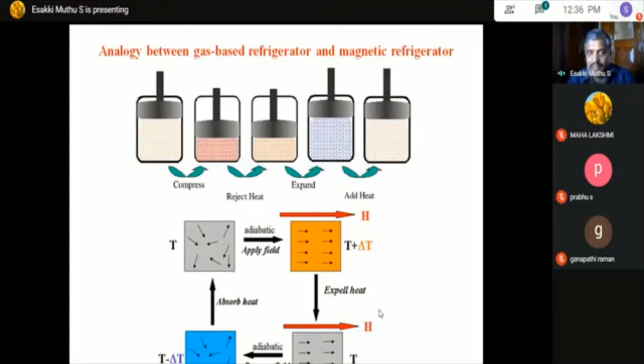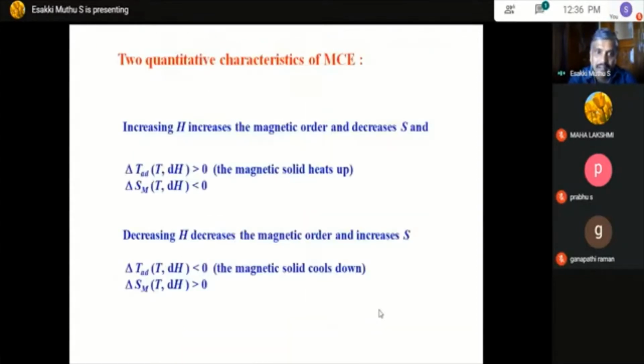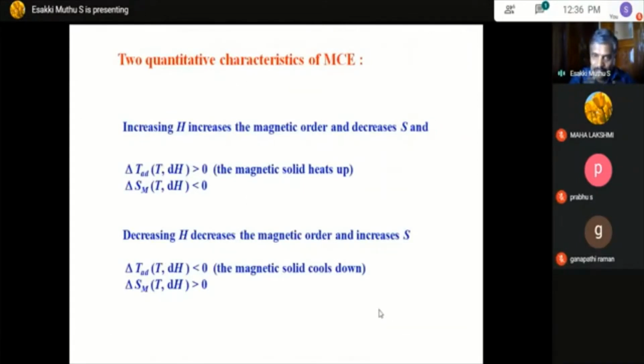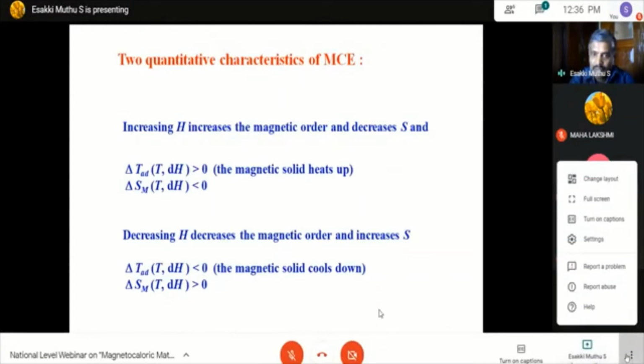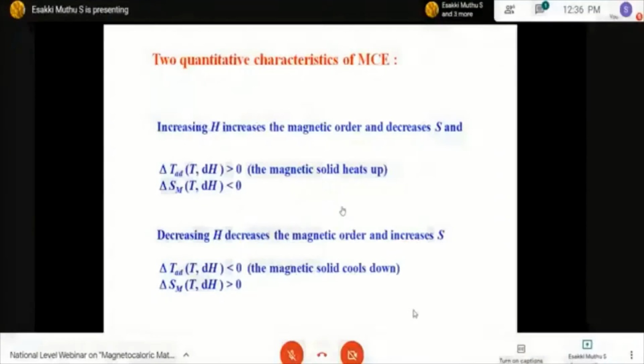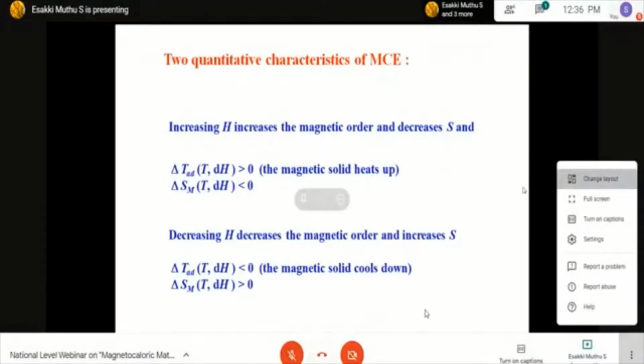So what is the theory? When you increase the magnetic field, the magnetic order increases and there is a decrease in magnetic entropy. So automatically, in order to compensate, the temperature increases. So we can say the magnetic solid heats up.